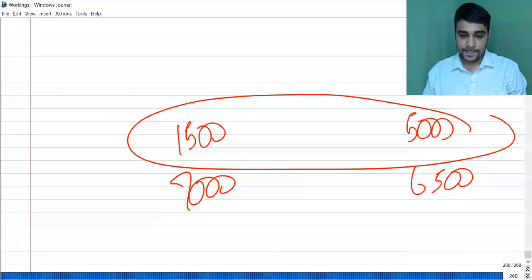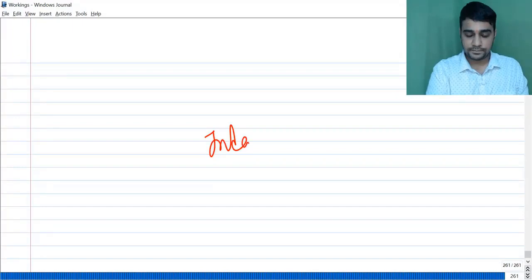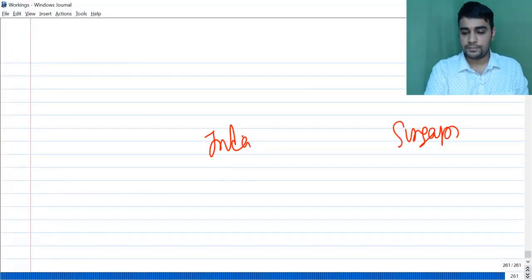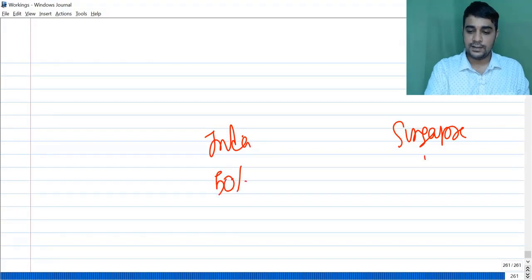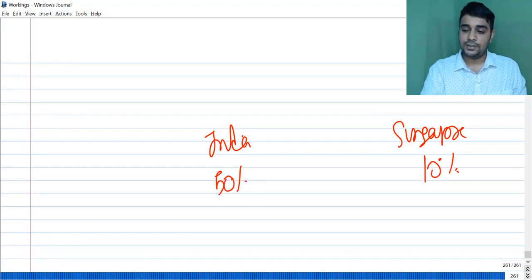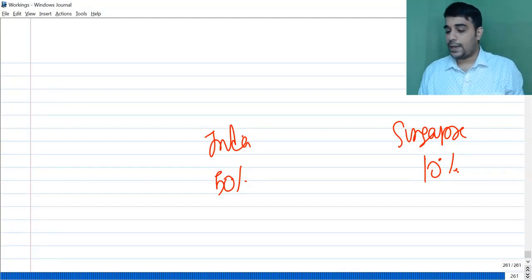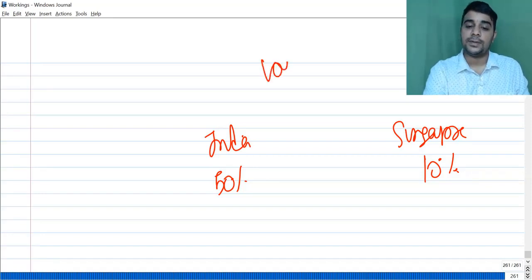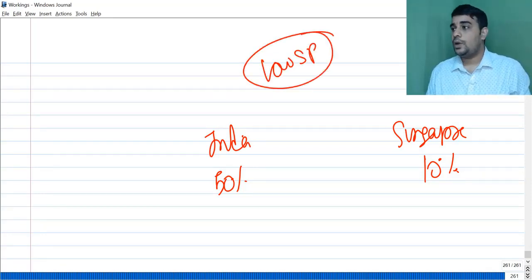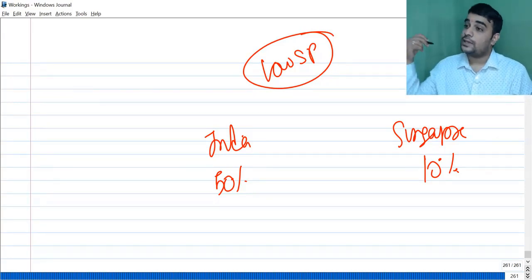What happens is, India, Singapore, India 50% tax rate, Singapore 10% tax rate. Let's assume India is selling something to the Singapore branch. What the Indian entity will do is they will fix a low selling price. Low selling price will lead to lower profits in India. Singapore entity will have a low purchase price. Low purchase price will lead to higher profits. And for that higher profit, you will end up paying.